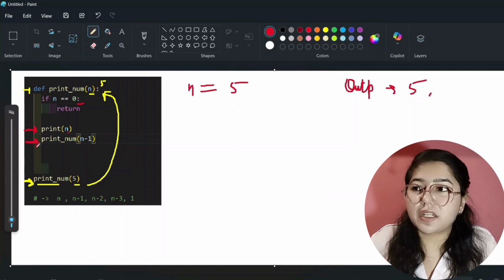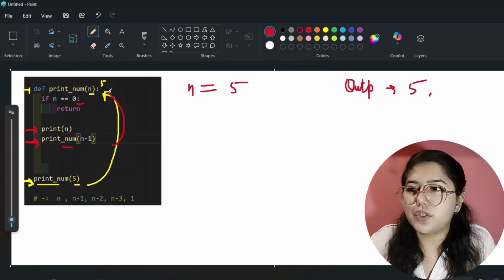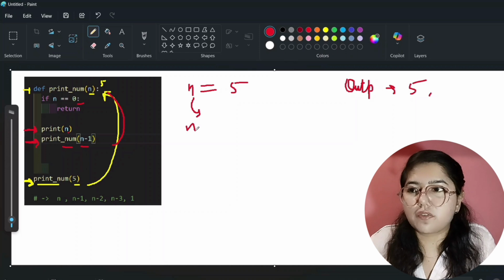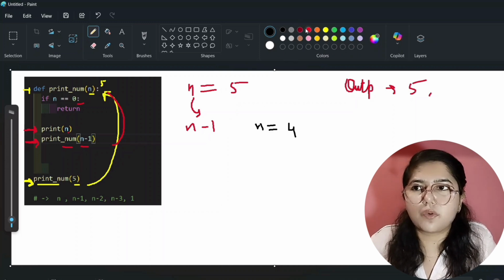Here, that is print num, we are calling the function. So the call will go from here to here, and for n minus 1, it will now call the smaller instance. What will be the value for n minus 1 here? The n value will be 5 minus 1, that is 4. At this step the n value will be 4.